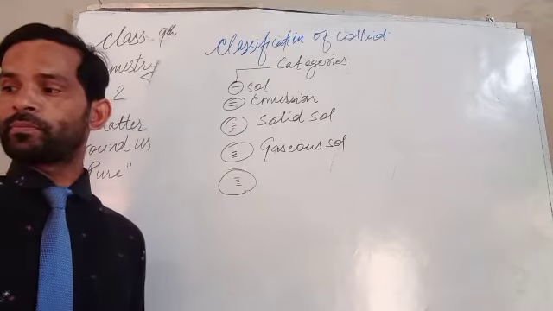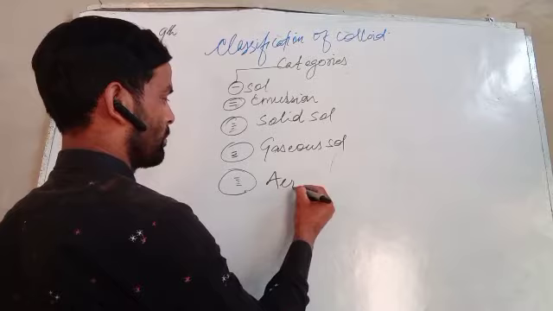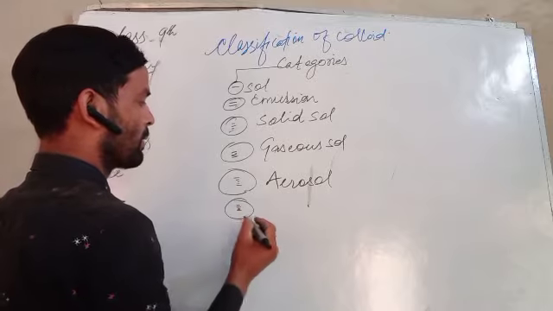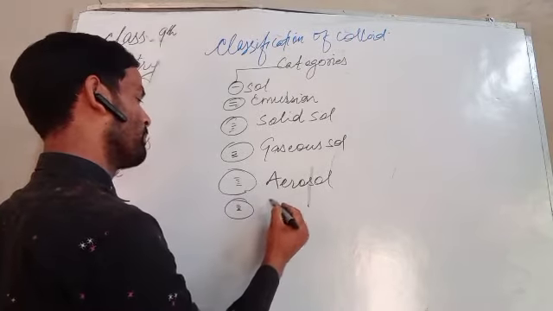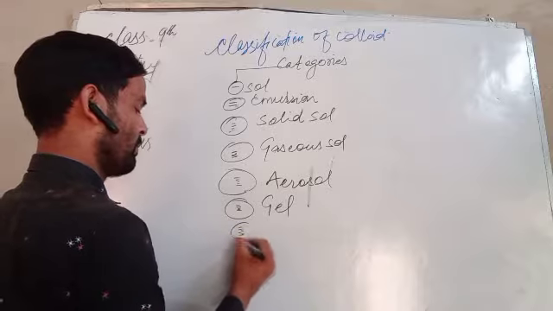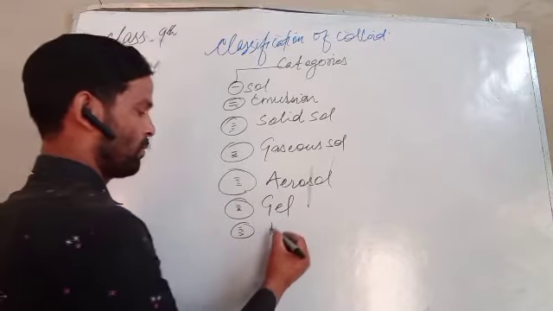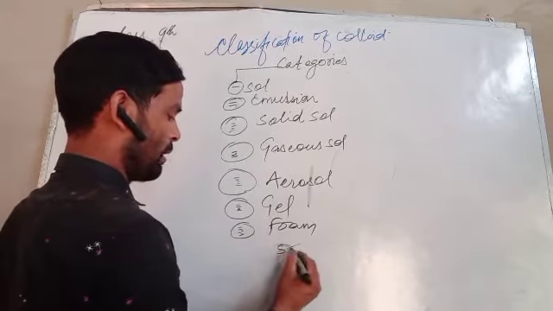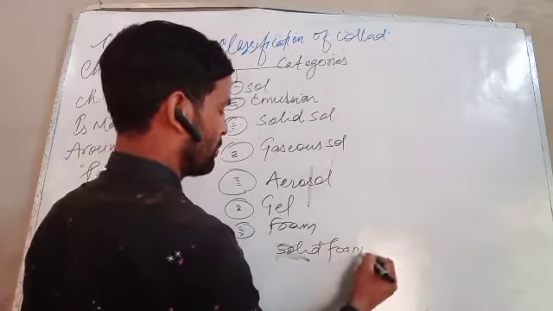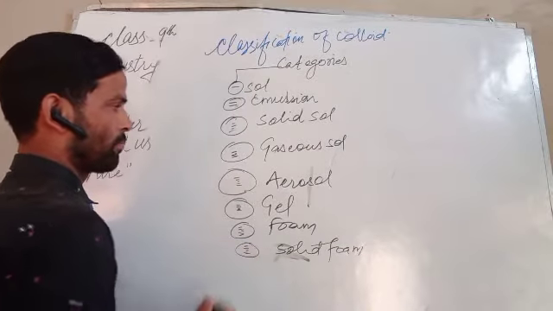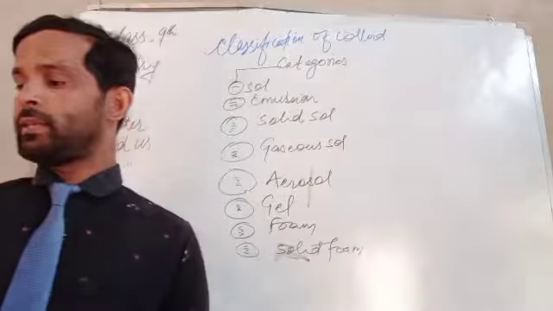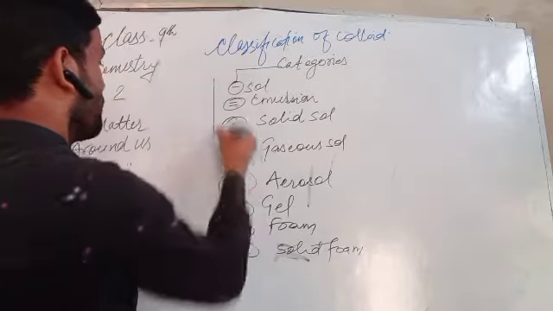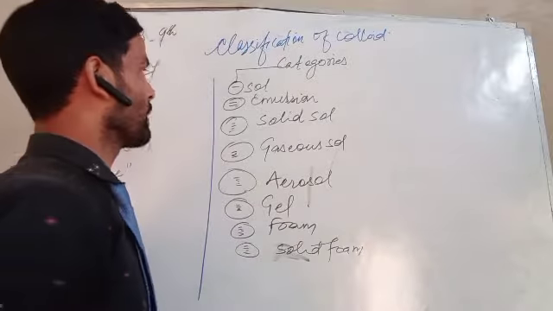Next one is aerosol. Next one is gel. Next is foam. Solid foam. These are all the categories into which colloids can be classified, and this category is defined as sol.